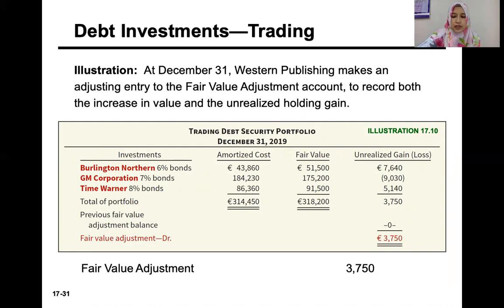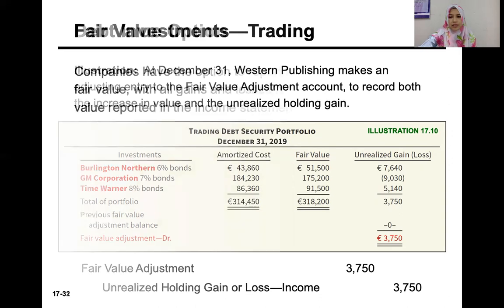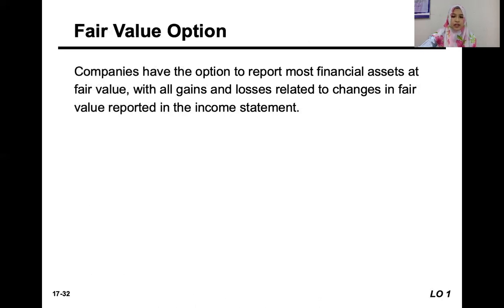We will record the fair value adjustment and the unrealized holding gain or loss. In this case, it is actually a gain because it's a credit. If you see on the statement, it is positive, it's not in brackets. So it is an unrealized holding gain or loss, but it will be reported in the income statement, not in the other comprehensive income or loss.